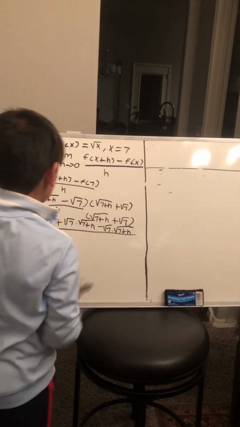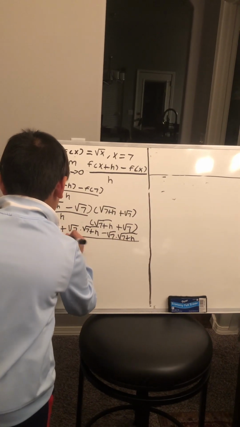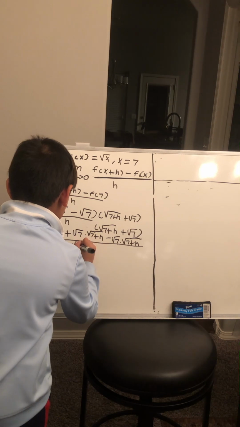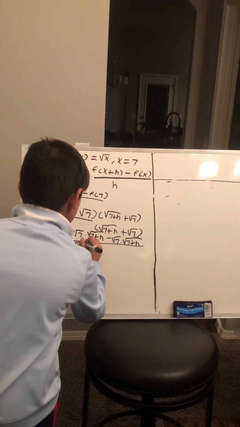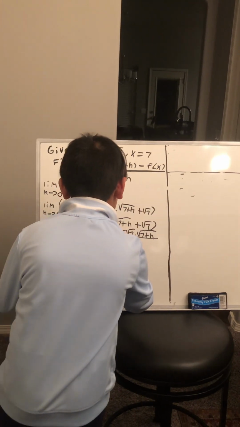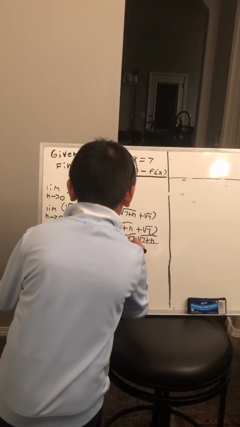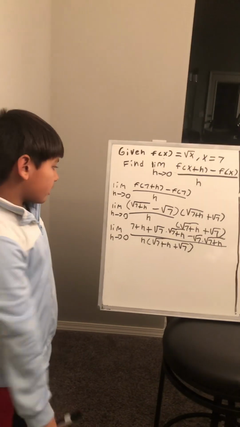And now we have whole over h, parenthesis radical 7 plus h plus radical 7. So now, this is what we get, right?